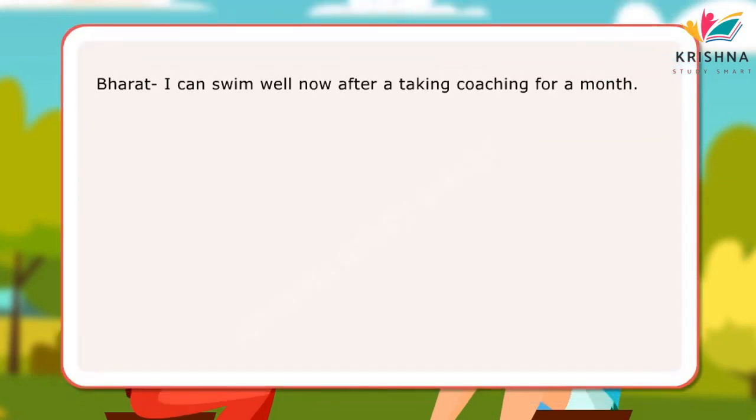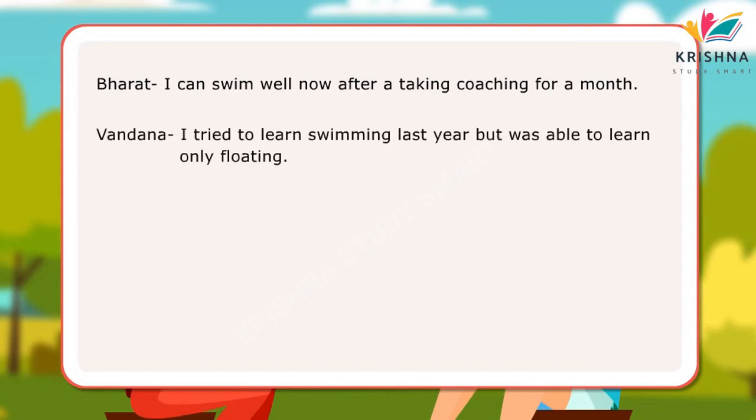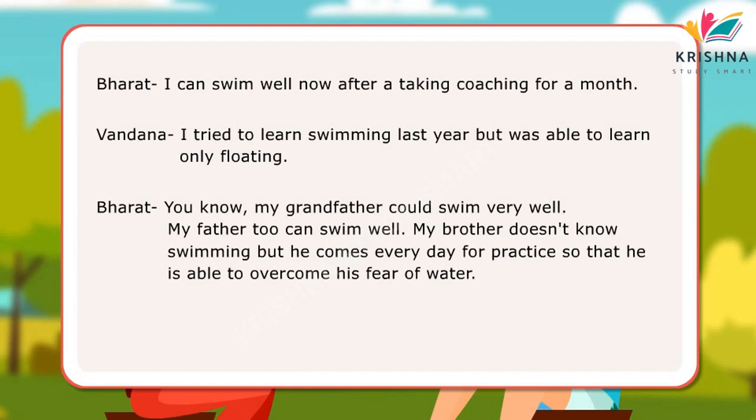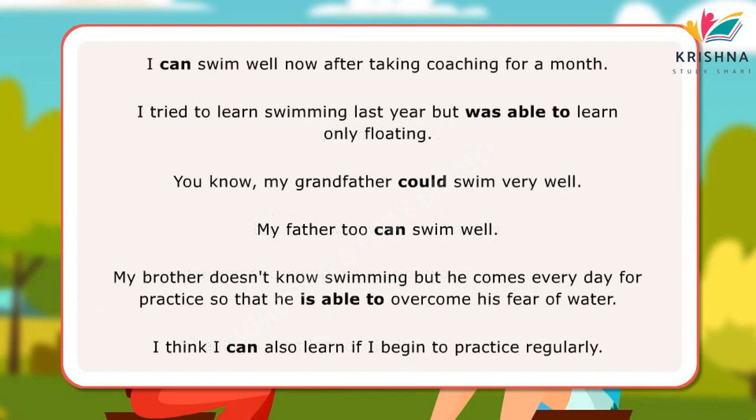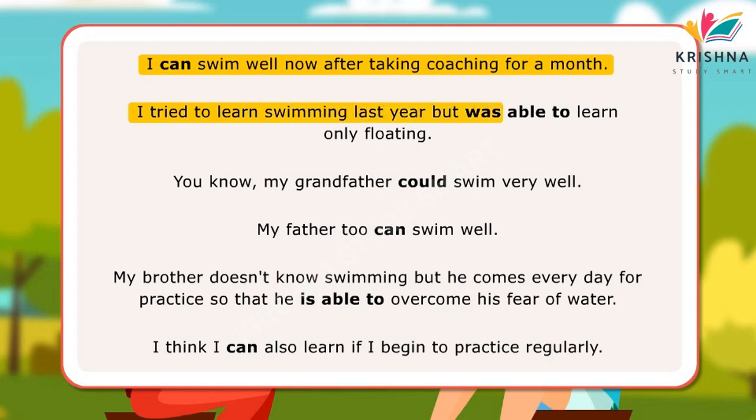In the conversation, Bharat and Vandana have spoken about ability and possibility by using can, could, and be able to. Here are some examples of sentences with can, could, and be able to. I can swim well now after taking coaching for a month. I tried to learn swimming last year but was able to learn only floating.